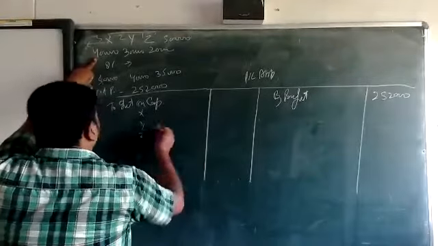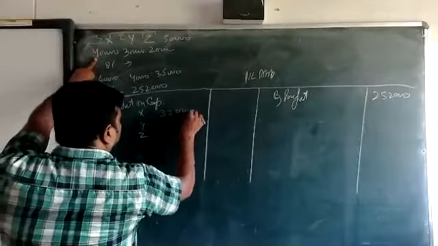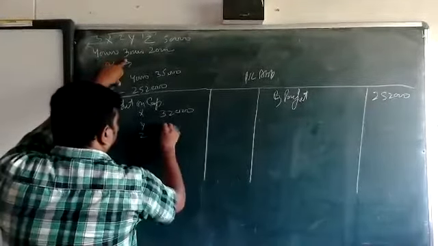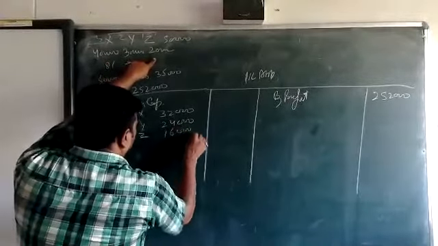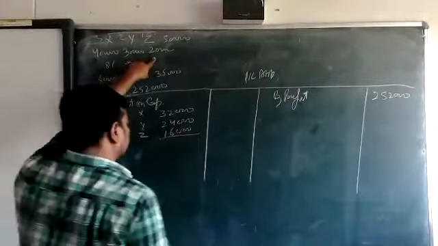What amount is coming? 32,000, then 24,000, then 16,000. The total amount is 72,000. So 2,52,000 on this side.